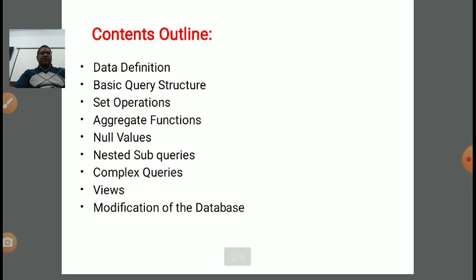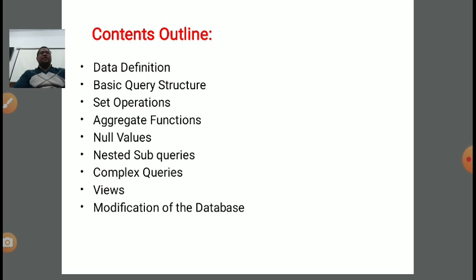Up to this point, we discussed data definition language. In that, we discussed various SQL commands related to data definition, like dropping a table, altering a table, and creating a table. Then the basic query structure: select, from and where clause, then order by and group by clause.